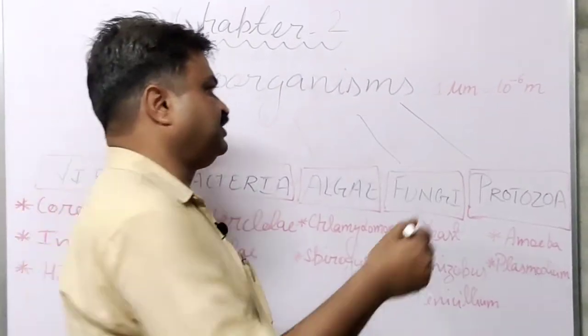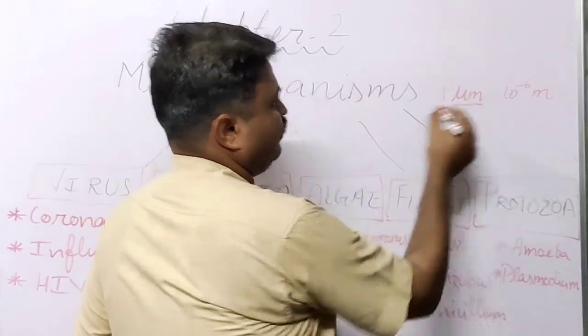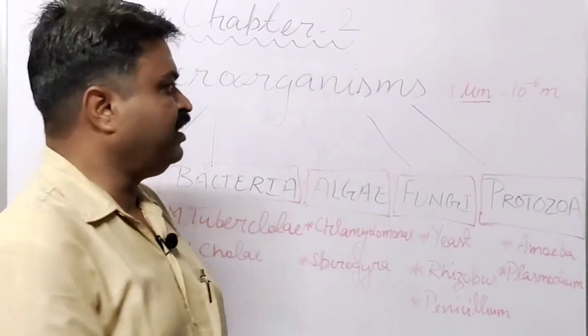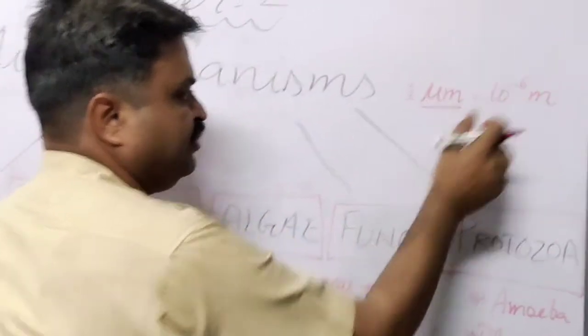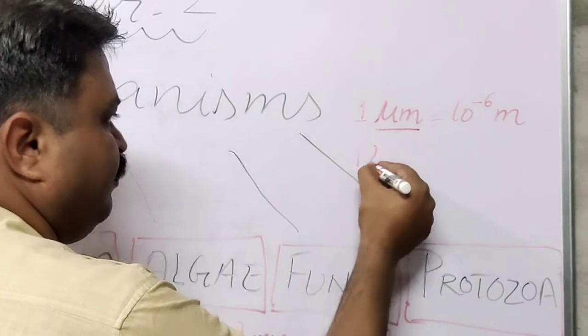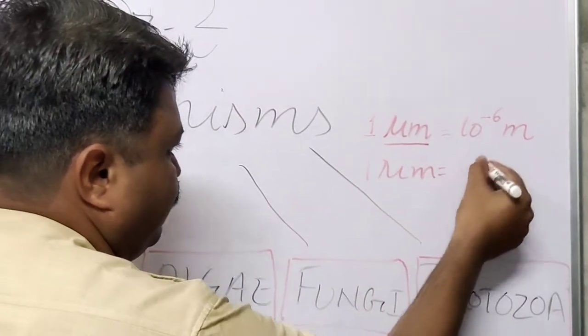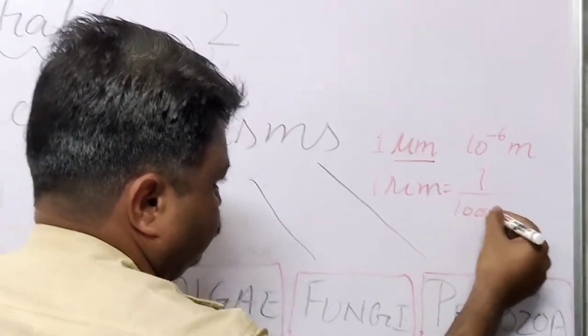It is the symbol of micrometer, student. And 1 micrometer is equal to 10 power minus 6 meter. Means 1 micrometer will be equal to 1 upon